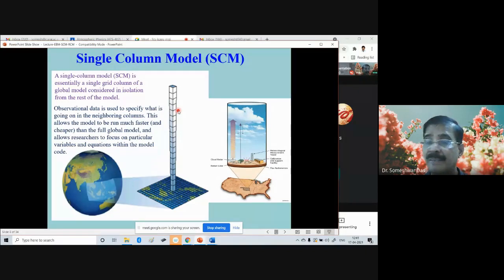Otherwise, if we allow them to operate together along with all the physical processes, and that's what we do in the three-dimensional GCM, then we don't know whether the new scheme that we are testing is giving erroneous results because of its own lack of understanding, or because of the other physical processes, right? So this is the advantage of the single column model. Are you able to understand what I'm trying to explain? Yes or no?